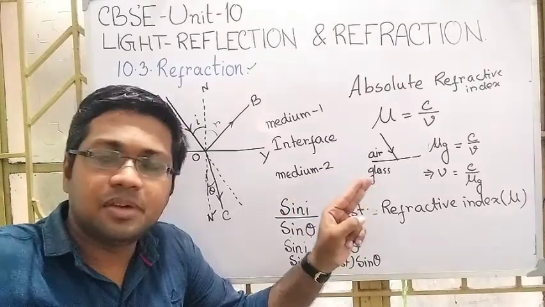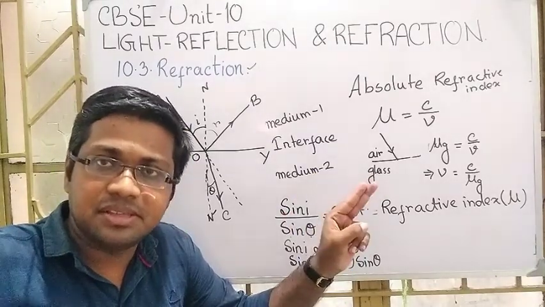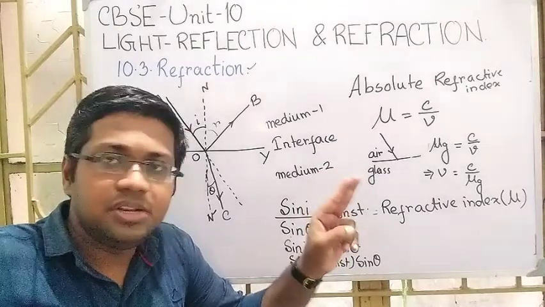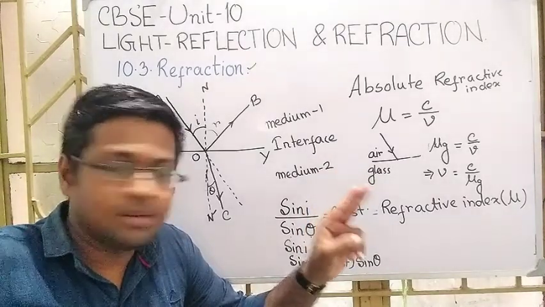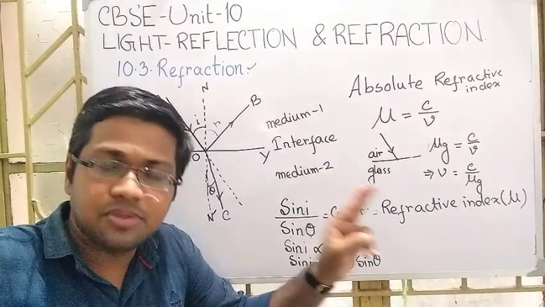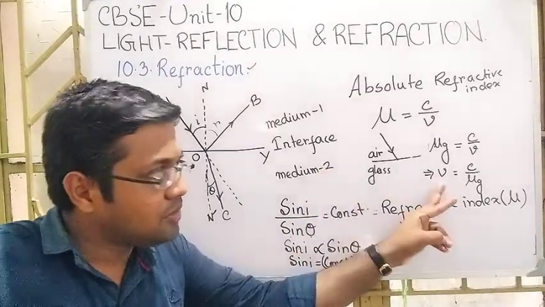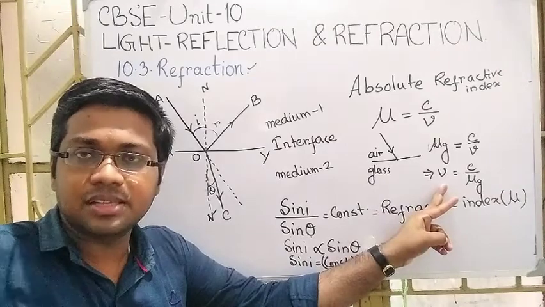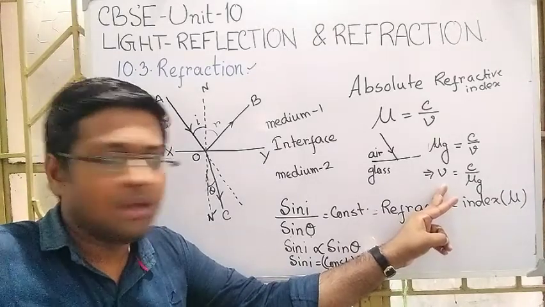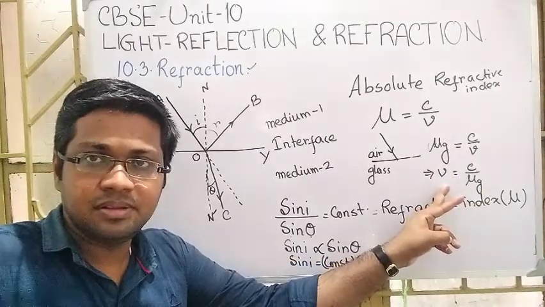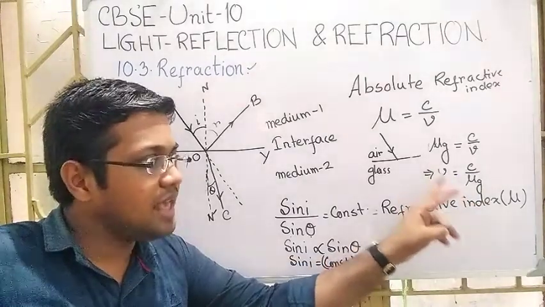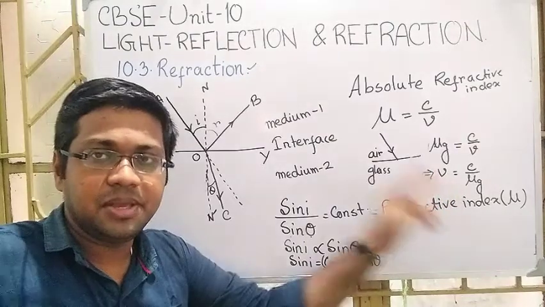Since mu g is 1.5 and c is 3 into 10 to the power 8 meter per second, and since the value of mu g is greater than 1, the small v is obviously less than c, because by dividing c by mu g we get v. So v is less than c.